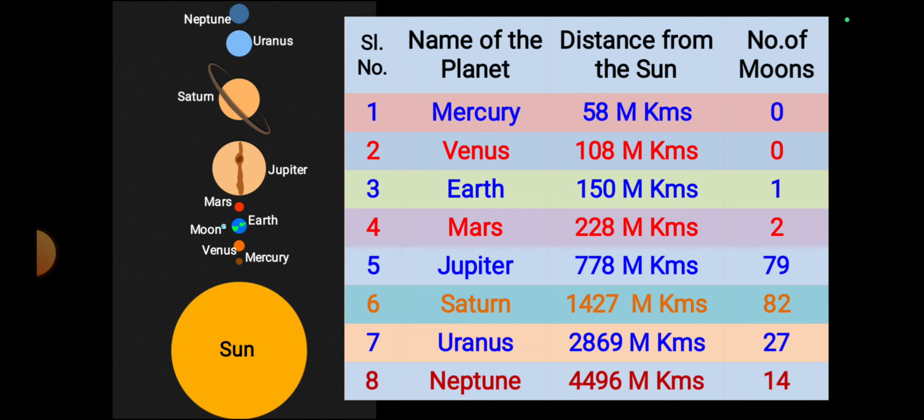Mercury distance from sun is 58 million kilometers. It has no moons. Venus distance from the sun is 108 million kilometers. It has also no moons, no satellites. Earth is nearly 150 million kilometers from the sun. It has only one satellite. Mars has the distance from the sun 228 million kilometers. It has two moons.